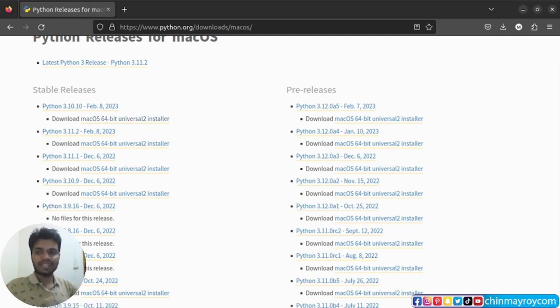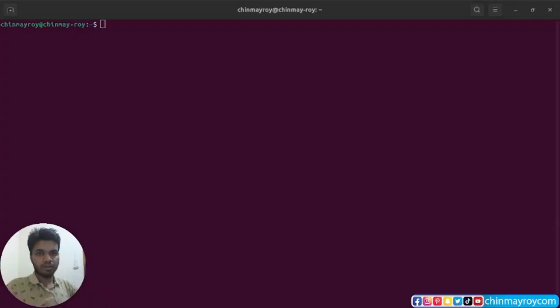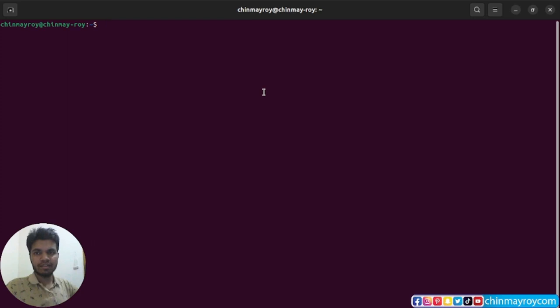I'm going to my terminal to show you whether it is available on my Ubuntu system or not. I'm going to check that Python is available on my machine: python3 --version. If you want to check the version on your system, just type python3 --version, or if you're using Windows, maybe you need to write py -3 or py --version. It is the same command on Ubuntu and Mac OS.